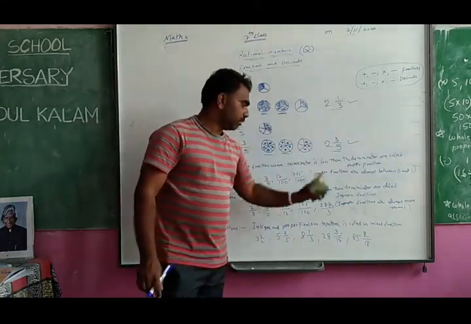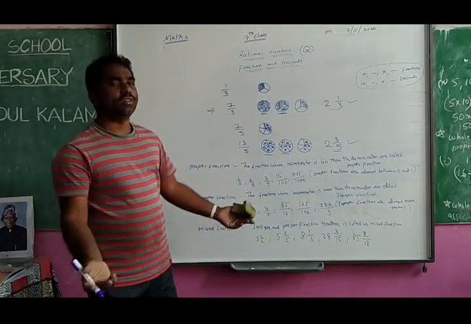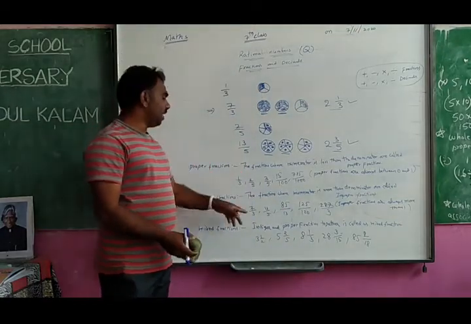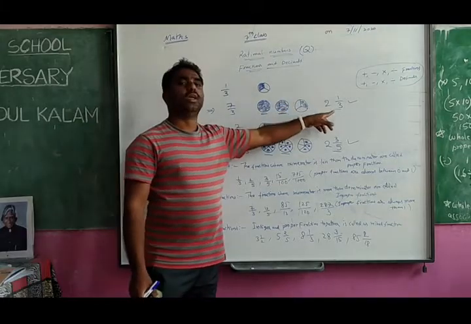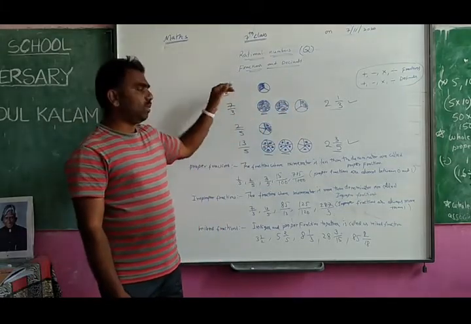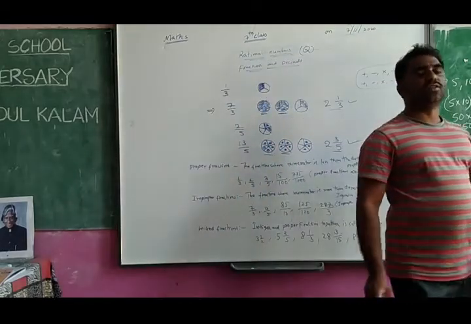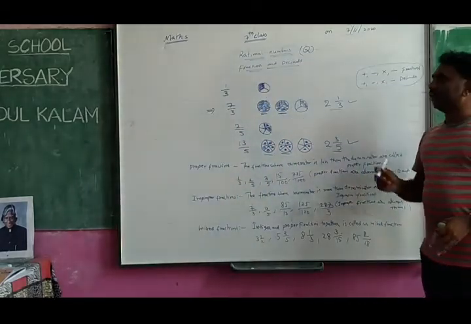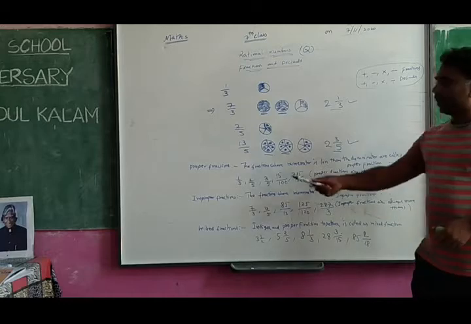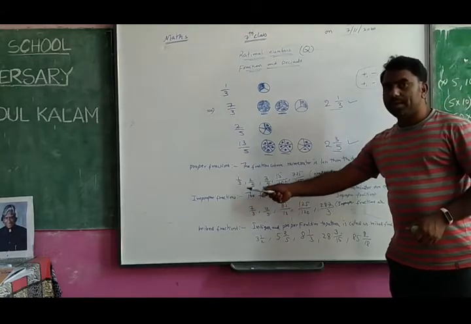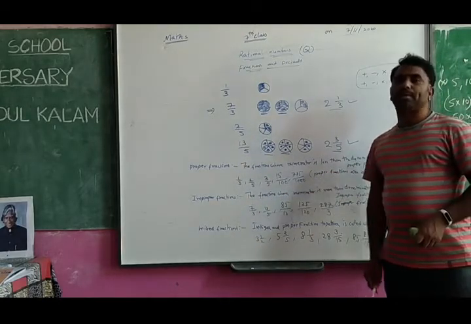Mixed is also more than one, because mixed and improper are both the same. Writing in one way is improper, writing in another way is called mixed fractions. So these are the different types of fractions: proper, improper. Improper we will write as mixed.